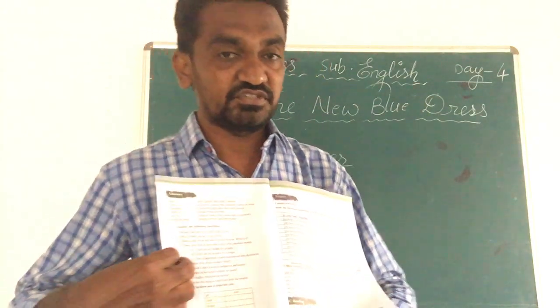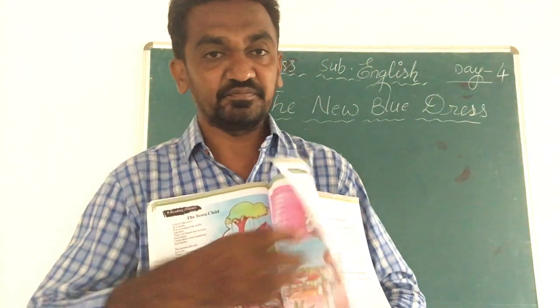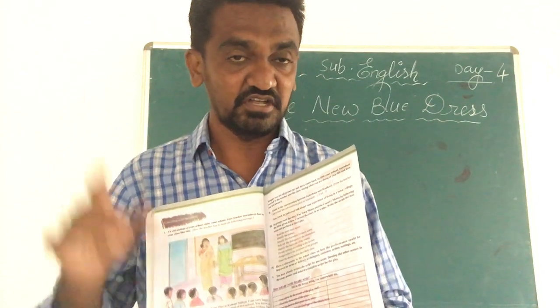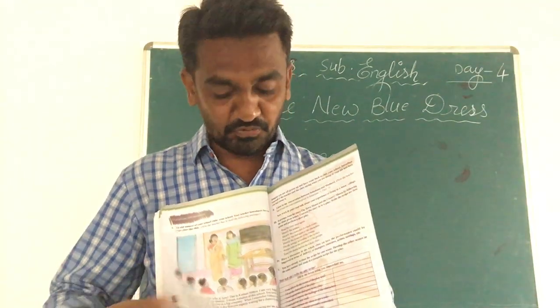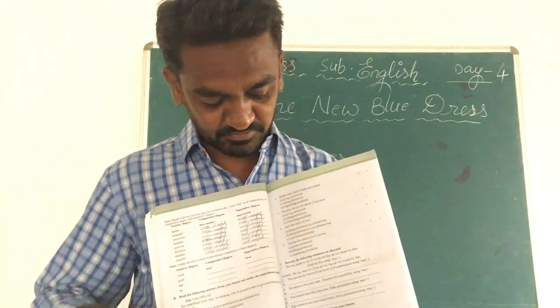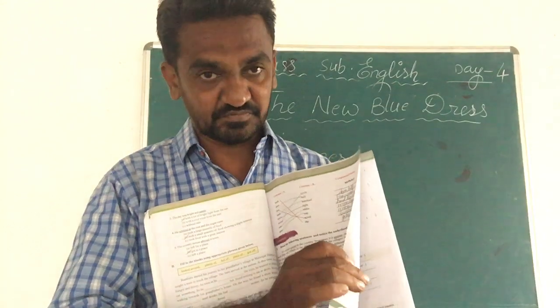In the second session, I told you about A reading. You go through the lesson reading, glossary, question answers and the exercises, the degrees of comparison exercises. After that, B reading, two poems are there, Town Child and Country Child. You read the poems.